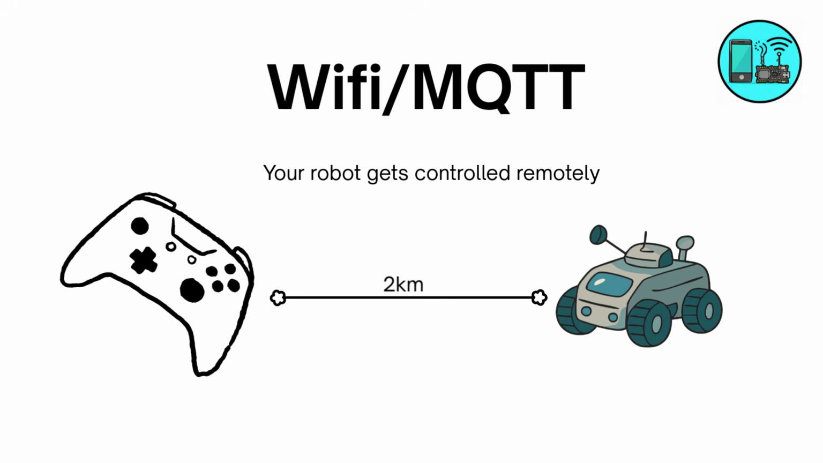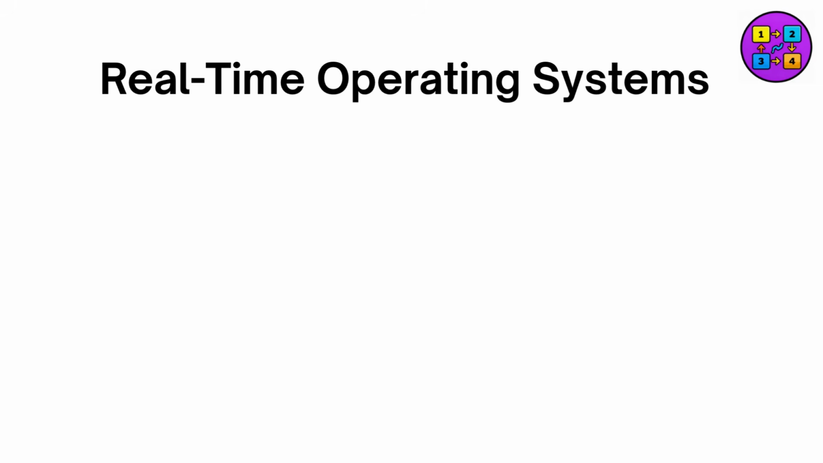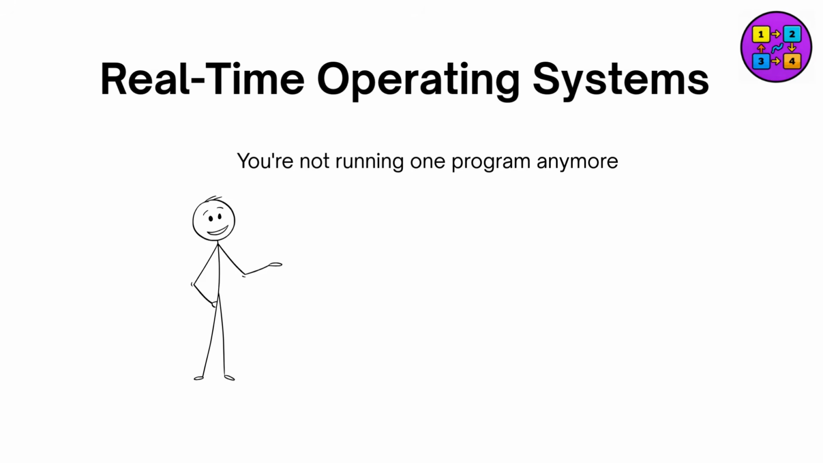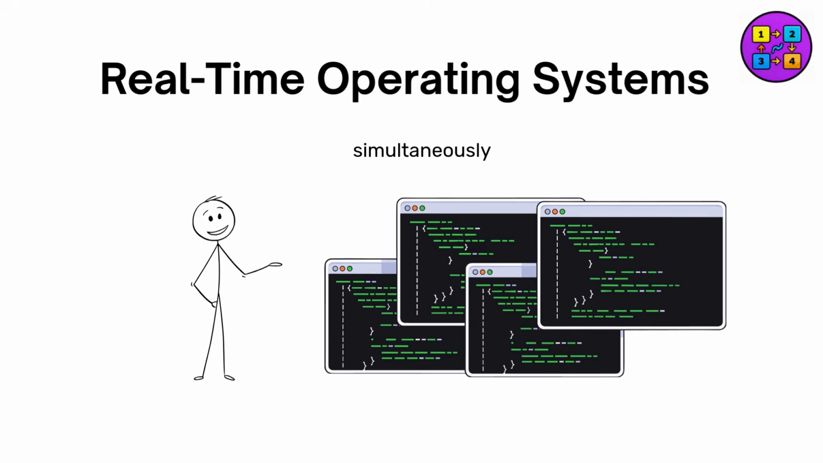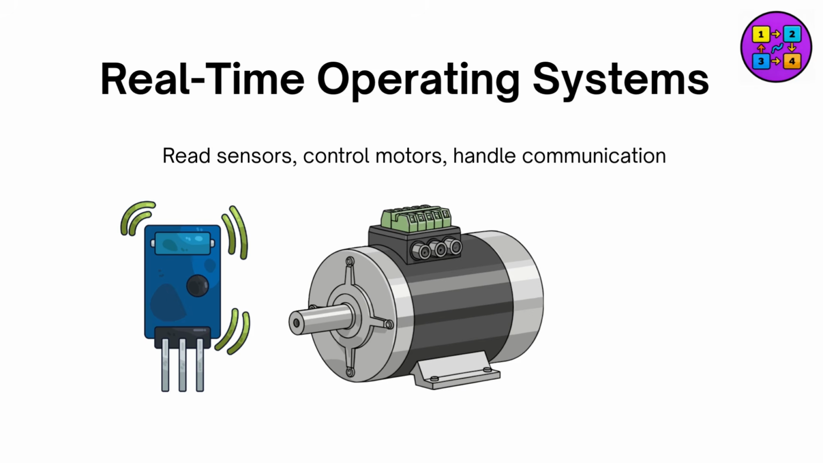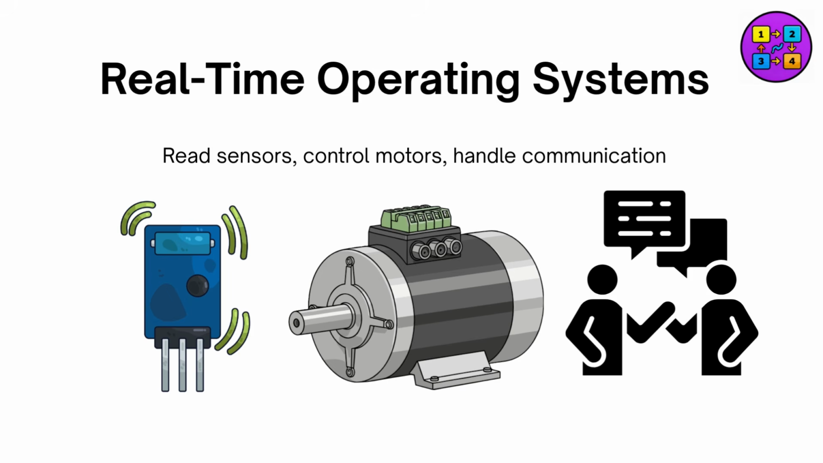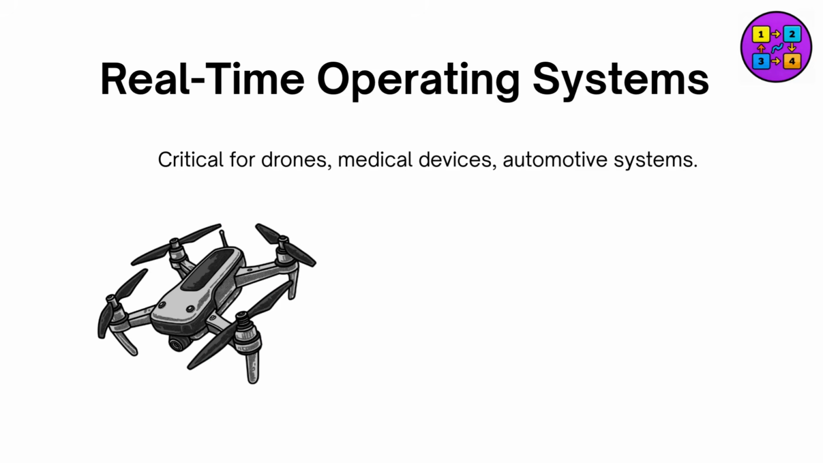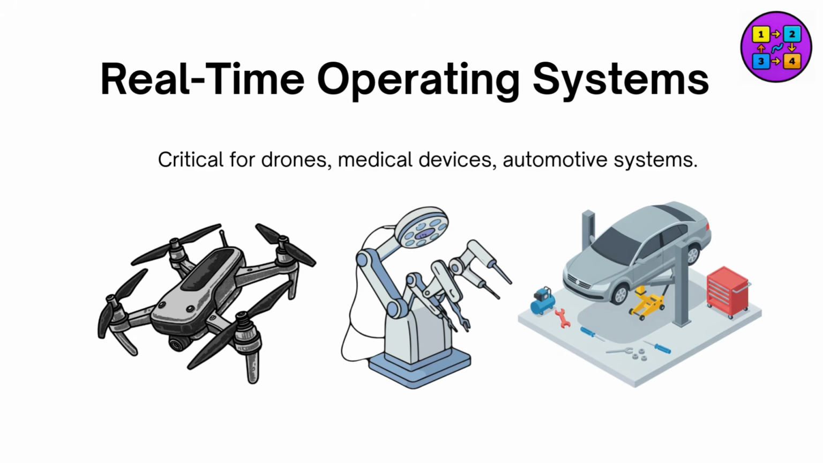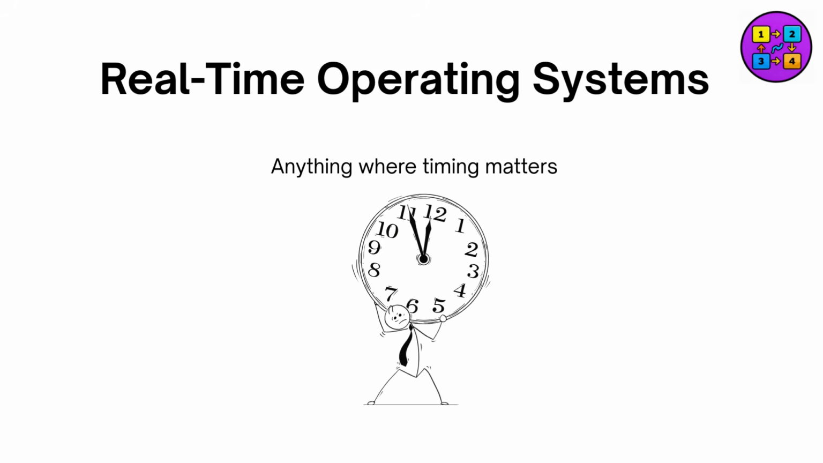Smart devices. RTOS, real-time operating systems. You're not running one program anymore. You're managing multiple tasks simultaneously. Read sensors, control motors, handle communication, all at once with precise timing. Critical for drones, medical devices, automotive systems, anything where timing matters.